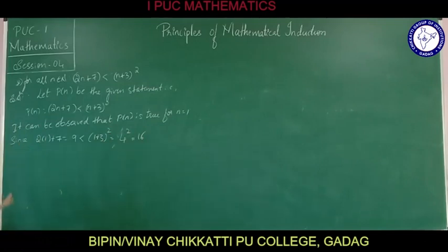This is true, 9 is less than 16. Next, consider P(k) is true.